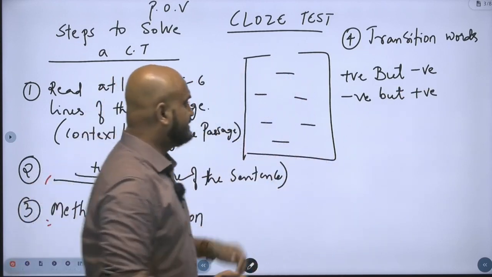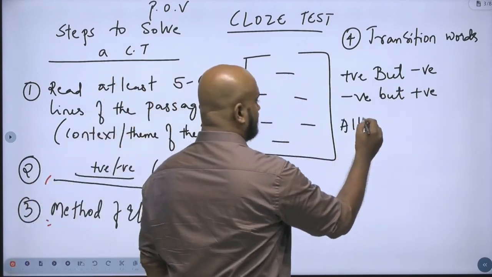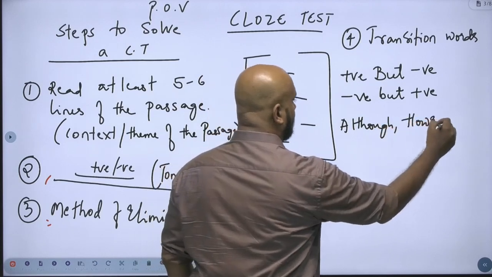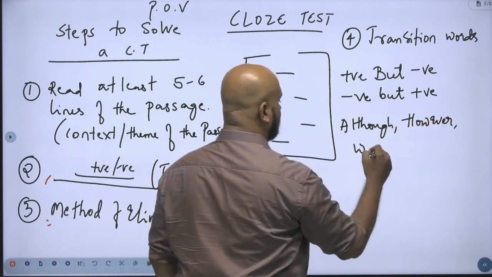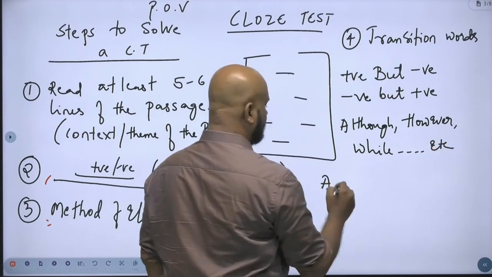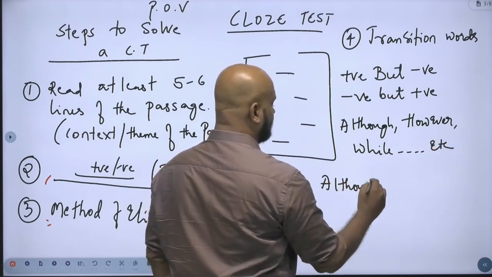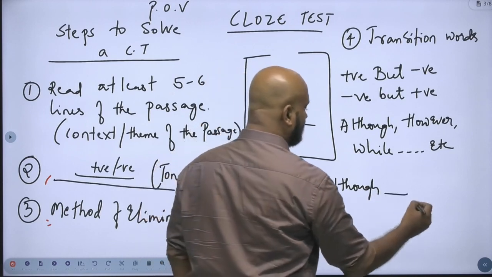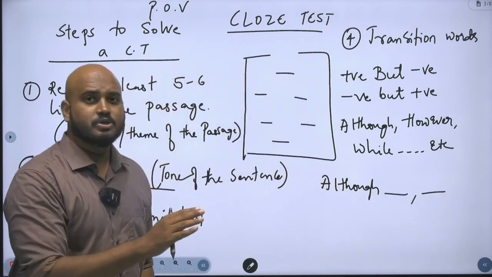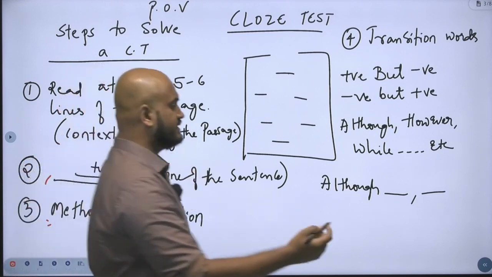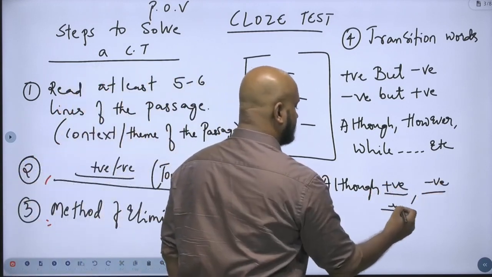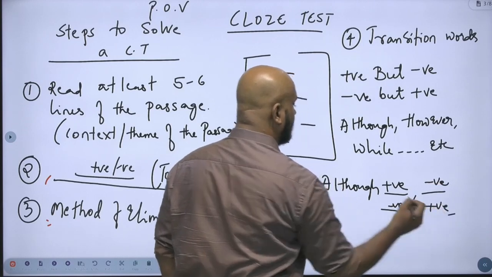On similar lines, you have words like although, however, while, etc. Although is a very interesting word. After although, it will generally be followed by two sentences. It is a combination of either a positive sentence followed by a negative sentence, or a negative sentence followed by a positive sentence.